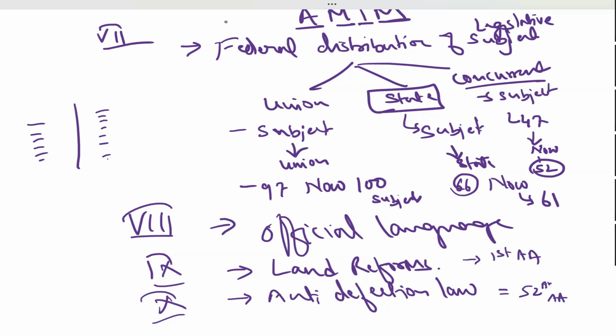In 1985, the anti-defection law was brought so that if any person gets elected on the ticket of a certain party and wants to leave that party after the election, those kinds of cheatings were to be stopped. So the anti-defection law was brought in. We will discuss this law in detail later on. Getting it? Anti-defection law, 10th schedule.